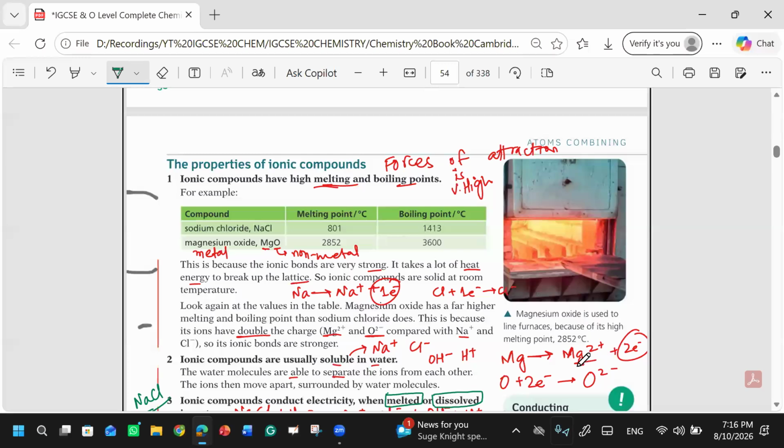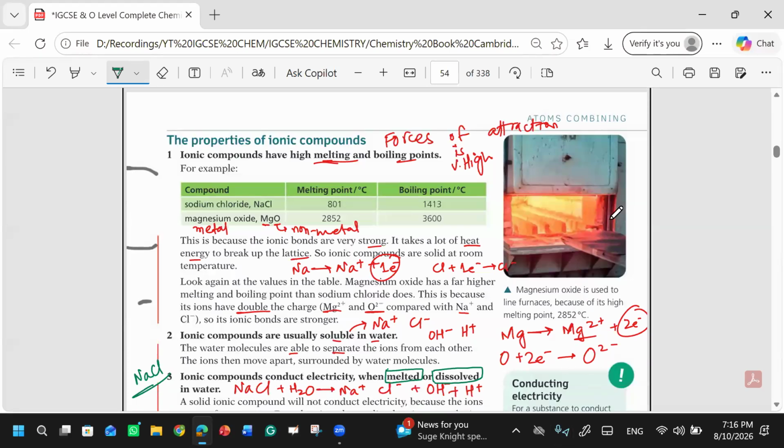Magnesium is losing two electrons, a double charge, and oxygen is gaining two electrons to complete their octet.